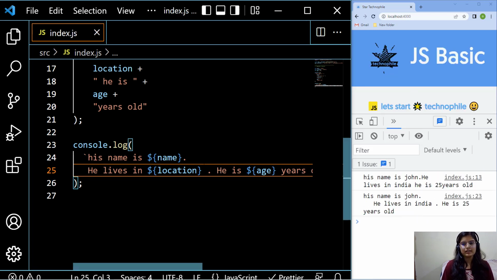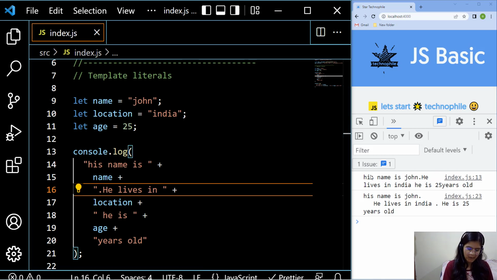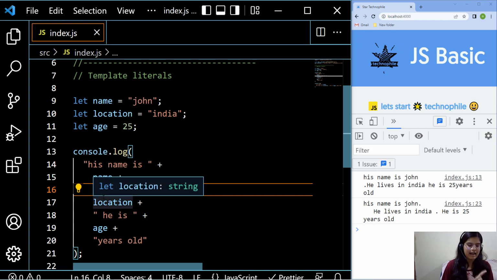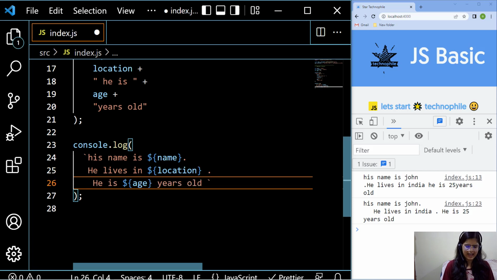Okay, but in the case of the double quote string, what you have to do, you have to put another operator for that. That is nothing but a slash n. Once you save it, this will also come. But what you have to remember is that slash n is for the next line. So it is a very handy syntax. You don't need to learn anything extra.